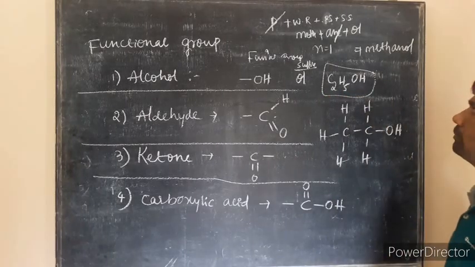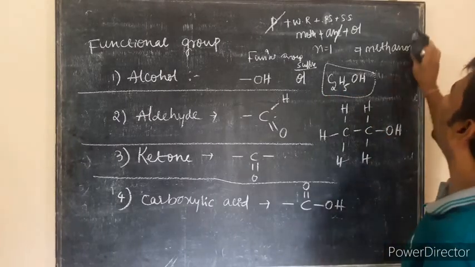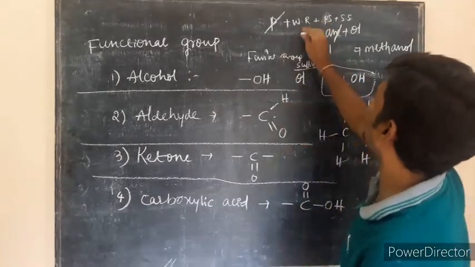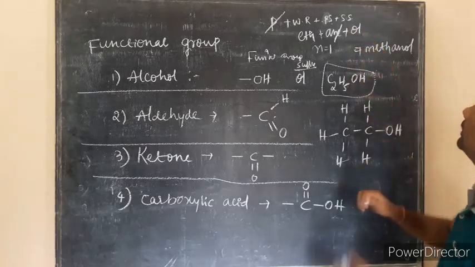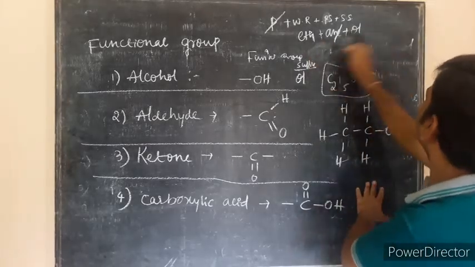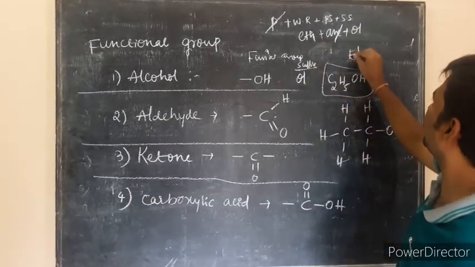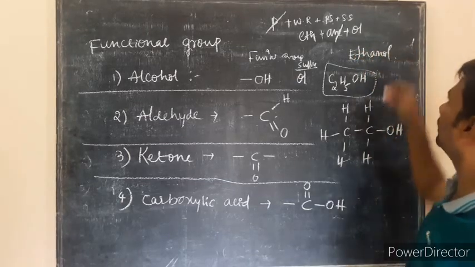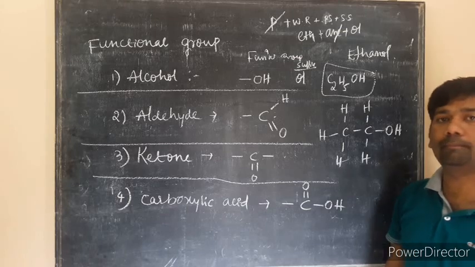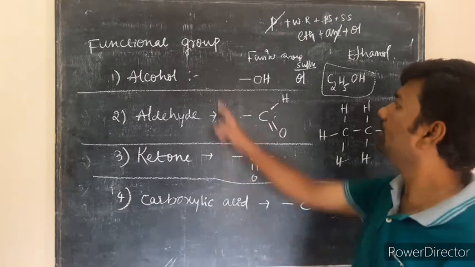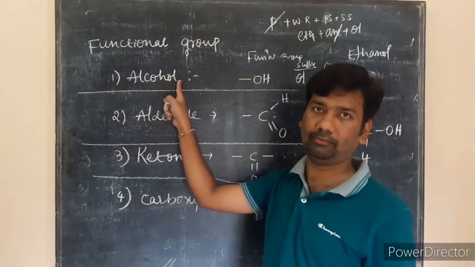What is the name of this carbon compound? It is ethanol. The word root is eth, ane because all are single bonds, and ol, so it will be ethanol. Similarly, you can go on for propanol, butanol, pentanol, hexanol, everything. That is about your alcohol family.